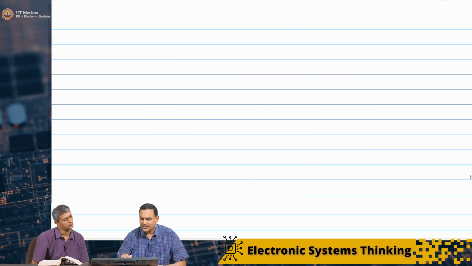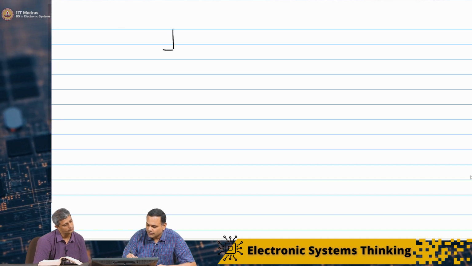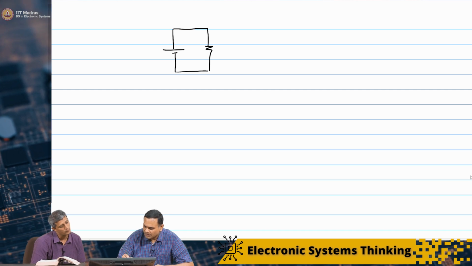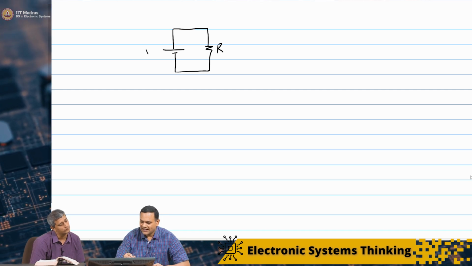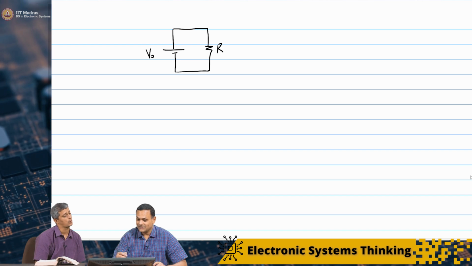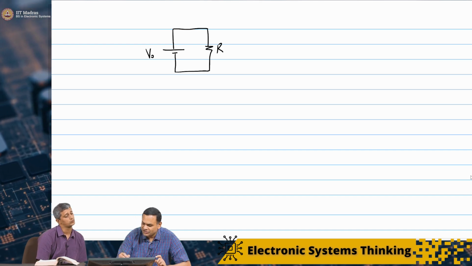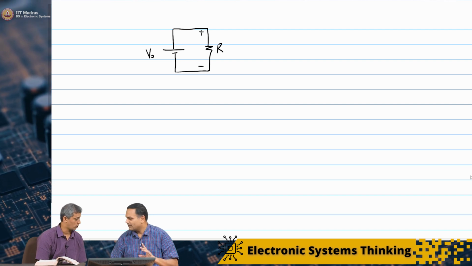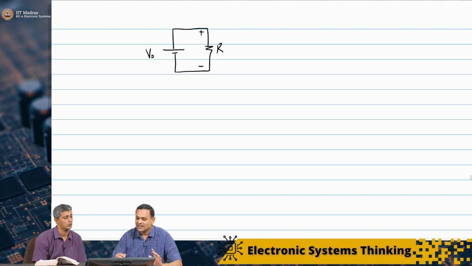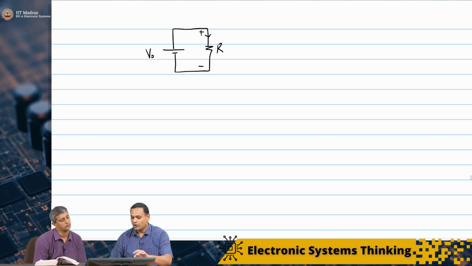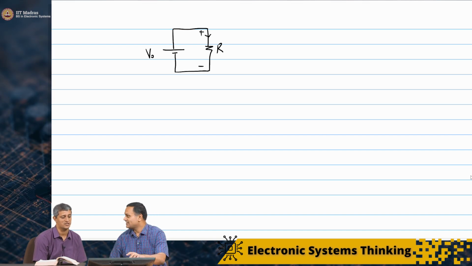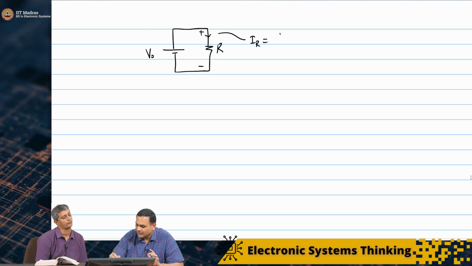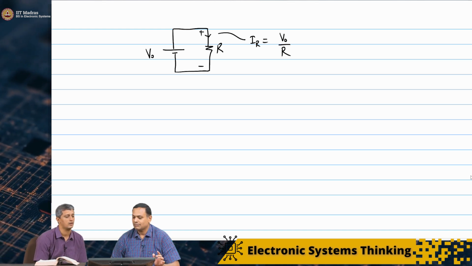Absolutely. If I were to take a voltage source V naught and connect a resistance R, then of course the potential difference across the resistor is V naught, because of the battery. The battery maintains the same voltage. The current now is decided not by the battery but by the resistance that you have connected. So the current I R is simply V naught by R.